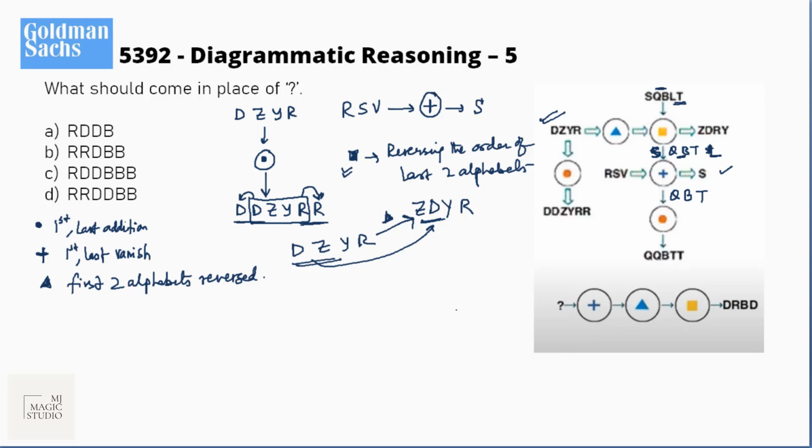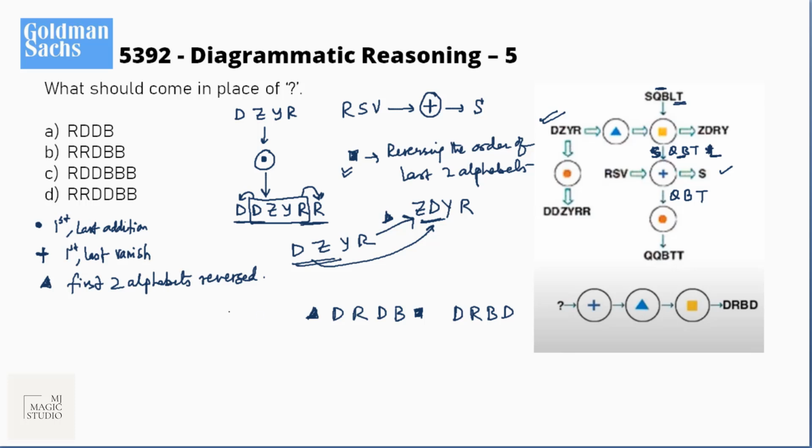Now we have got all the symbols set up. We need to move back. DRBD is the result after the yellow square box, which says reversing the order of the last two alphabets. So it should be DR and last two should here become DB. Now this is the result which we have got after this triangle.